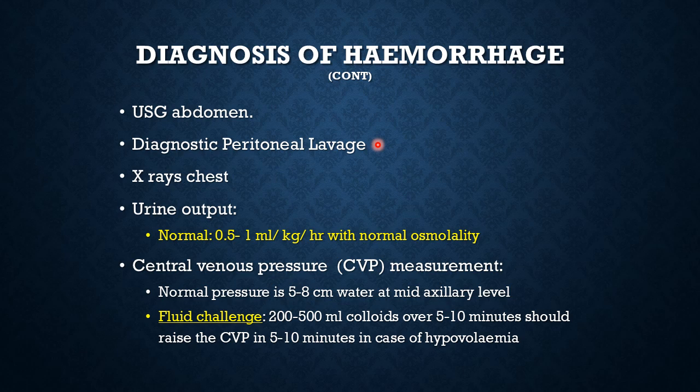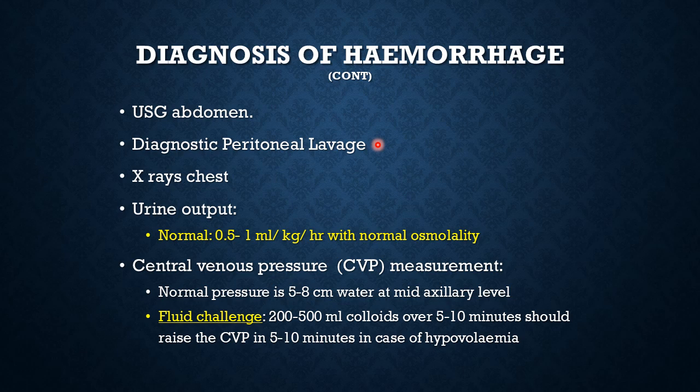On the right or left para-umbilical region at the lateral border of the rectus muscle, you insert a wide bore needle or cannula and aspirate. If frank blood comes out, then that is confirmed intraperitoneal hemorrhage.